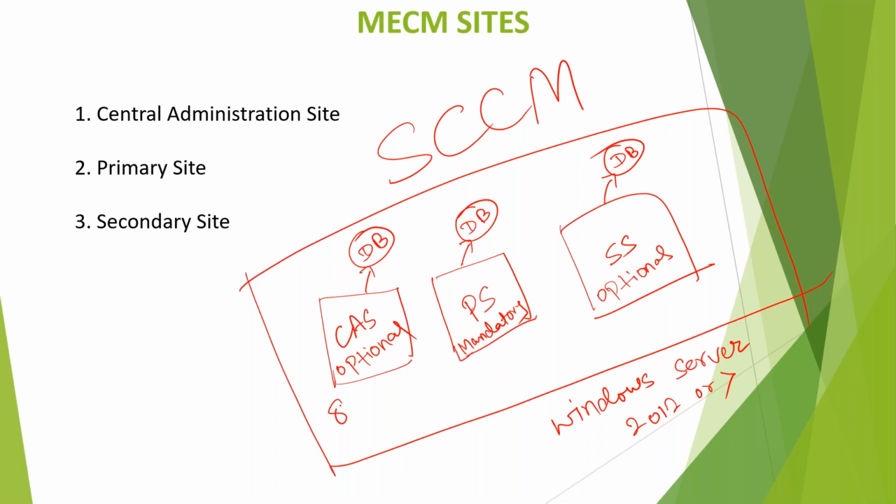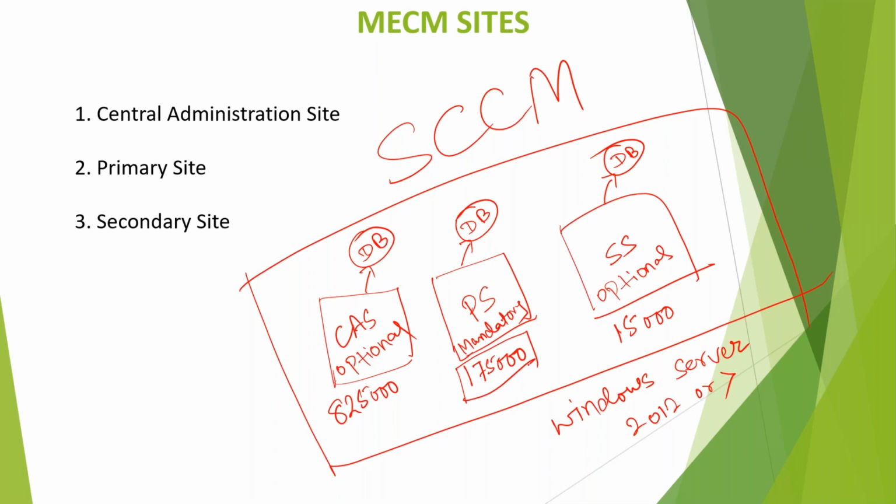On the central administration site, you can manage a maximum of 825,000 devices in one hierarchy. In one primary site, you can manage a maximum of 175,000 devices. And in one secondary site, you can have a maximum of 15,000 devices. These are the limits to manage devices.